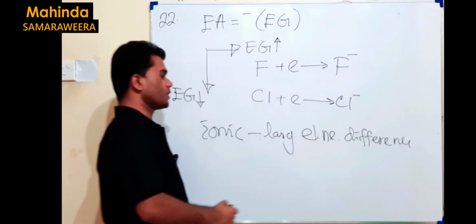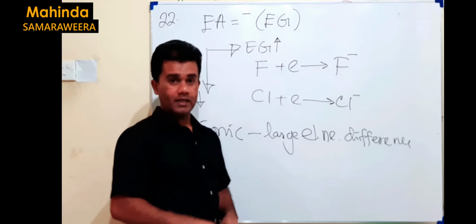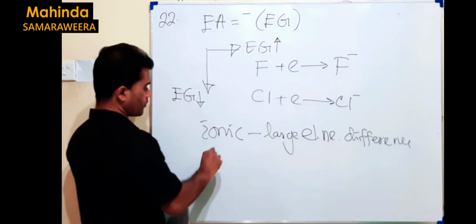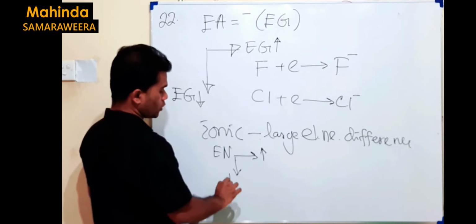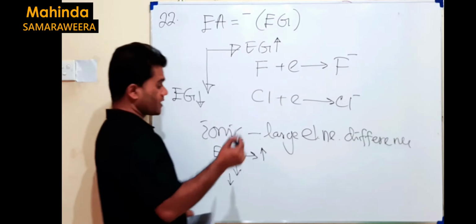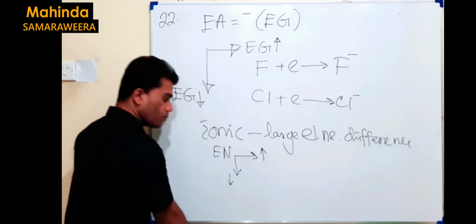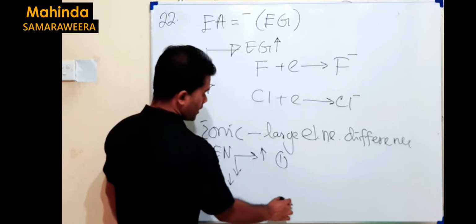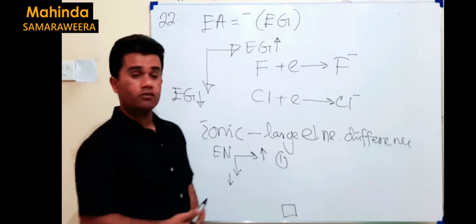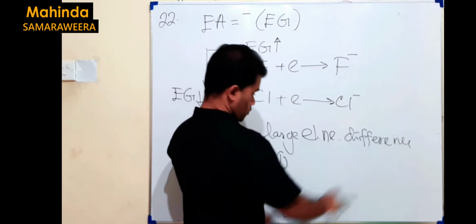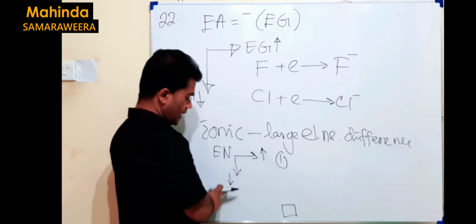To have a large electronegativity difference, there should be a highly electropositive element and a highly electronegative one. You know, electronegativity increases going along a period and decreases down a group. That means the highly electropositive one should be the leftmost one and the bottom one, that means group 1 and bottom. That's the highly electropositive element. Which one is highly electronegative? It should be the rightmost one and the top element, because going down it decreases.